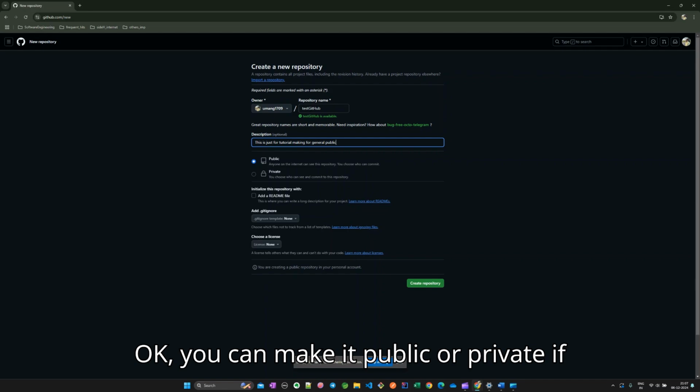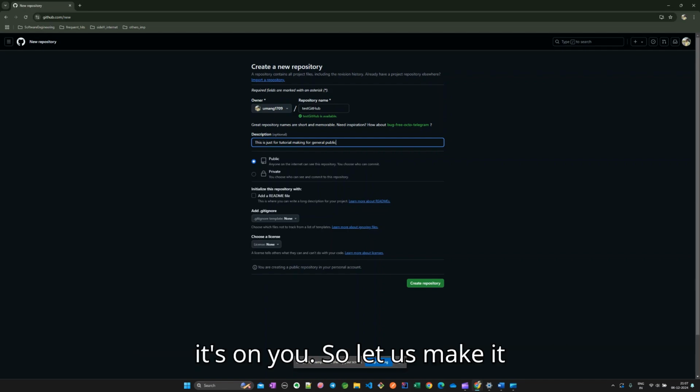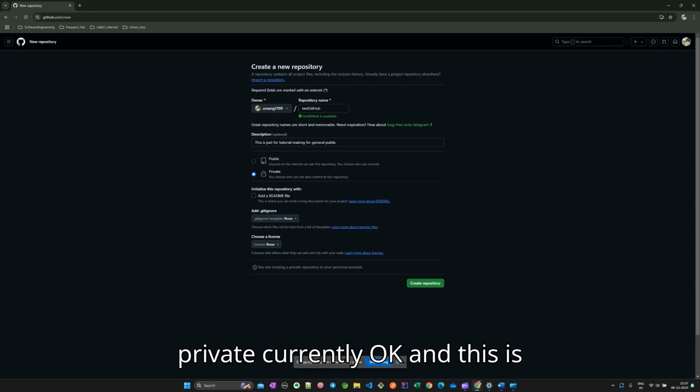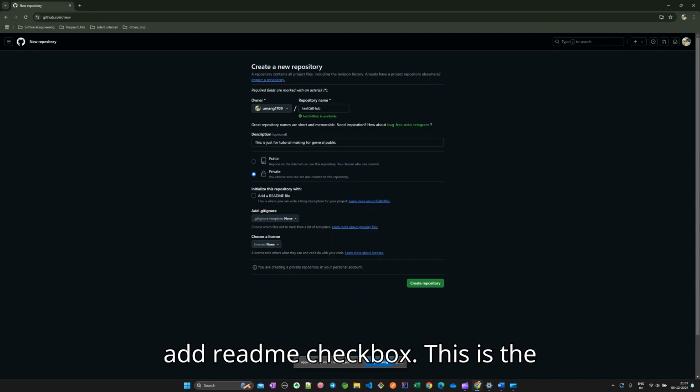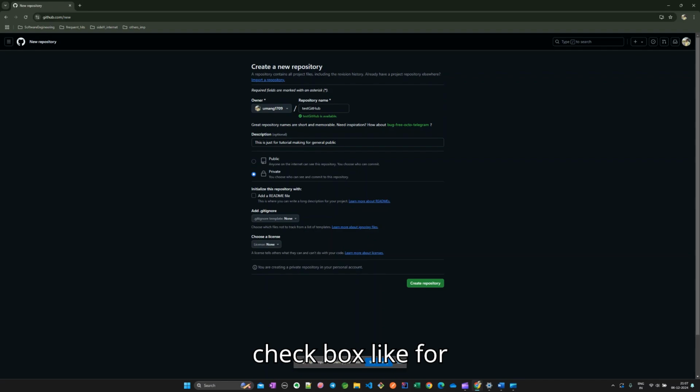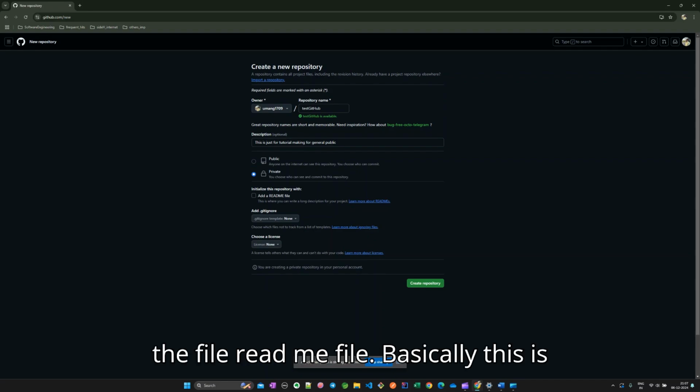Okay, you can make it public or private, it's up to you. So let us make it private currently. And this is the add readme checkbox. This is the checkbox for the file, like the readme file.